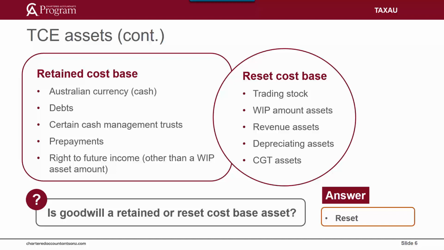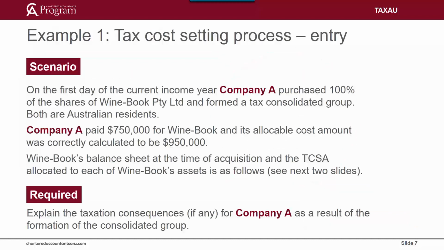To the extent the amount of ACA allocated to a particular asset is reduced by the capping rules, the reduction amount is reallocated to other reset cost-based assets in proportion to their market values, provided those assets do not breach Section 705-40, if applicable. So let's work through an example together. On the first day of the current income year, Company A purchased 100% of the shares in Winebook and formed a tax consolidated group. Both companies are Australian residents. Company A paid $750,000 for Winebook, and its allocable cost amount was correctly calculated to be $950,000.